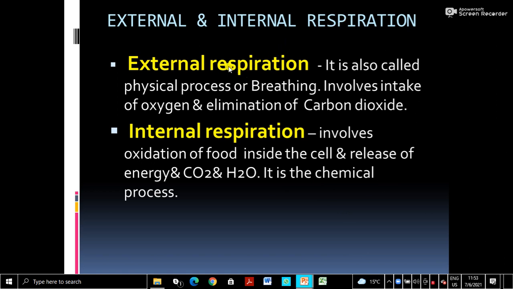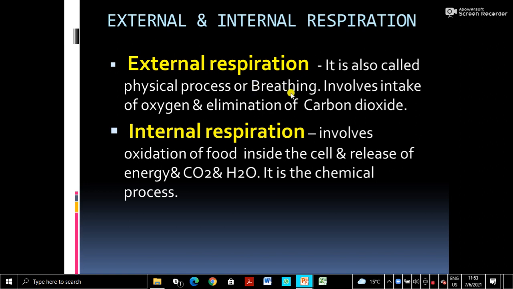Then comes external and internal respiration. External respiration takes place between the atmosphere and the respiratory system. So it is also called a physical process. This only includes absorption of oxygen and elimination of carbon dioxide. Oxygen from the atmosphere diffuses into the respiratory system.